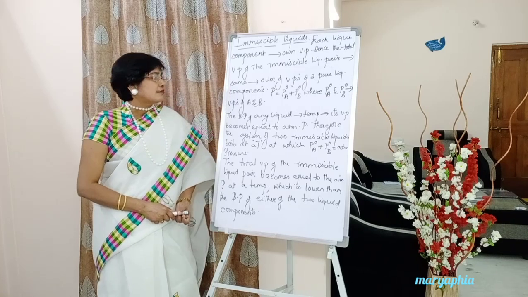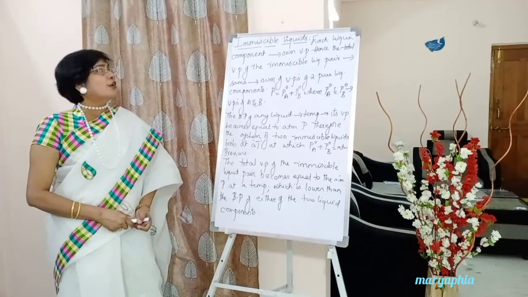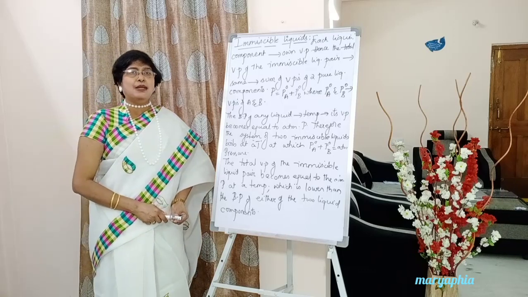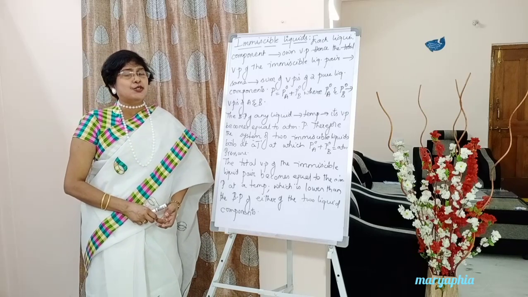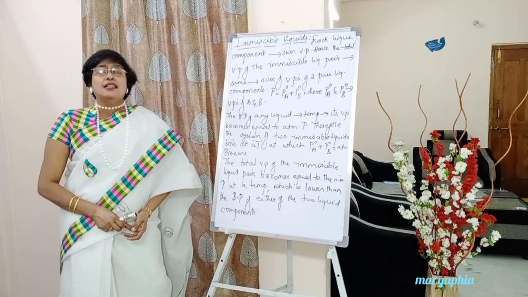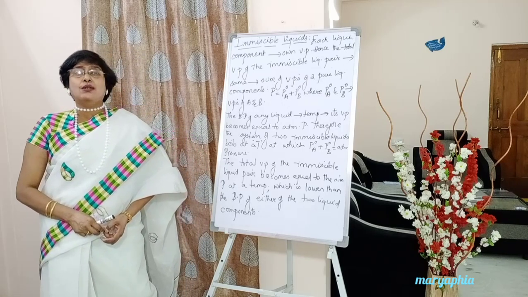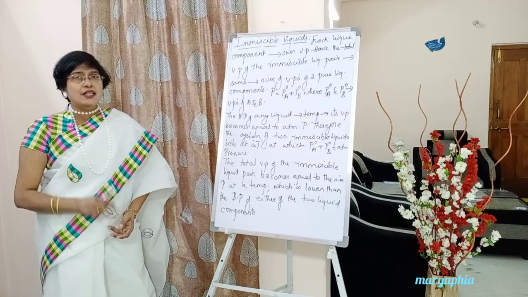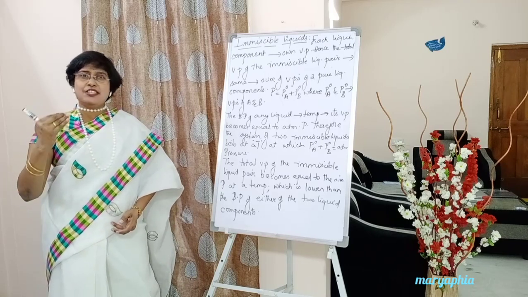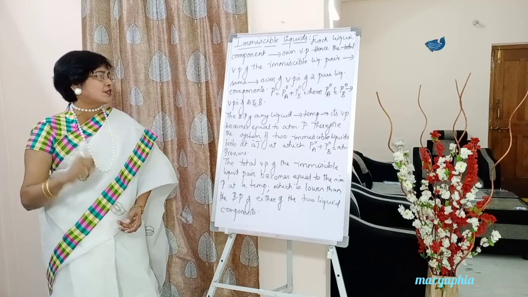Now, what we are learning about immiscible liquids: we have seen that if we take two liquids A and B, the total vapor pressure will be equal to the vapor pressure of A plus the vapor pressure of B. You understood these two points. The definition of boiling point also you might have understood.